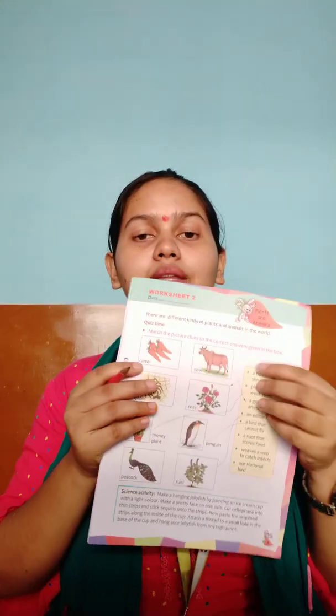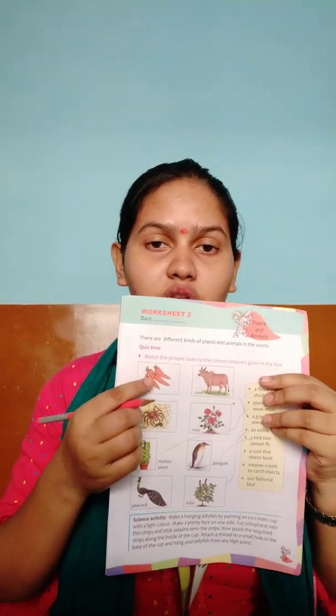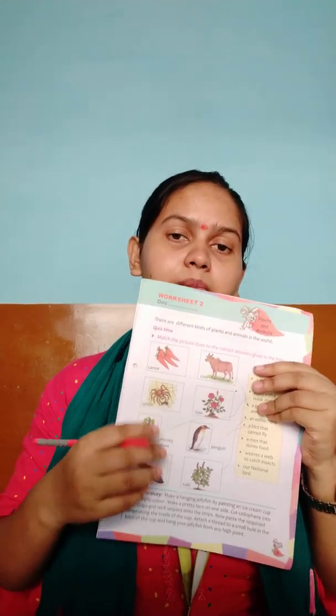Okay. We have done 1, 2, 3, 4, 5. We have done 5. Come to 6. A root that stores food, which means a root that stores food. They have their food stored in their roots. So you can see here the carrot is given to us. This one is one of the foods for us, right? Carrot. So this one is the sixth one.